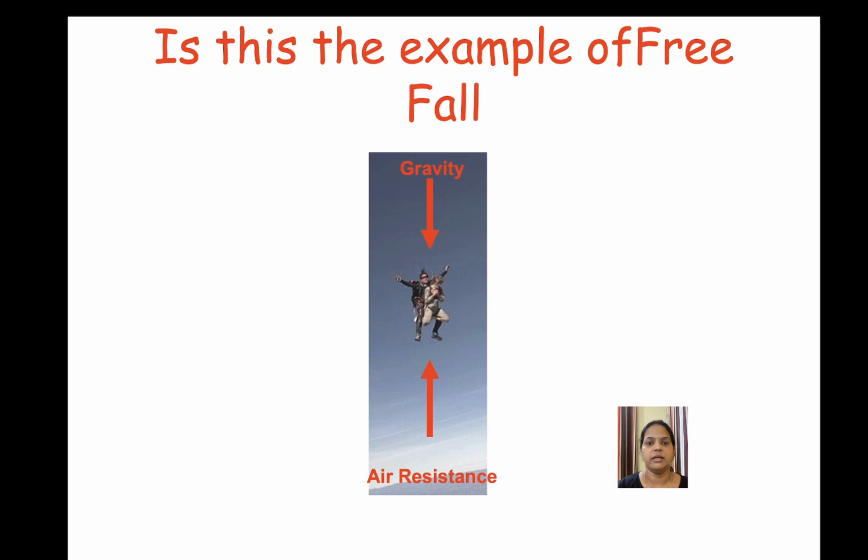In this slide, a man is jumping downward. Is this an example of free fall? Let's check. The person is falling down. In this picture, we have taken two forces working on that person. One is due to gravity, the other is due to air resistance. Of course, many other forces are also working on that person. But because of the presence of air resistance, we can't say that the person is in free fall.